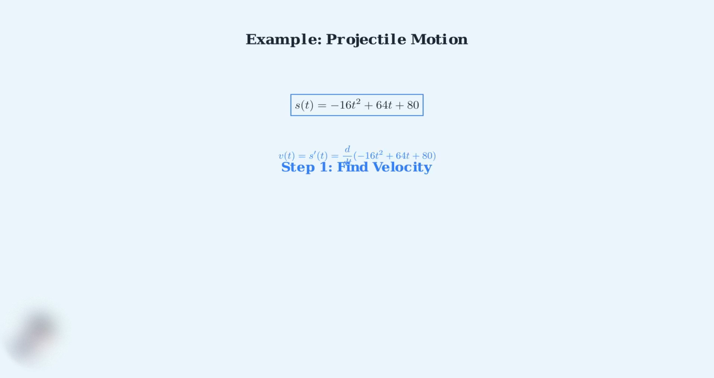Step 1. To find velocity, we take the first derivative of the position function. Velocity equals s prime of t, which is the derivative of our position function. Using the power rule, the derivative of negative 16t squared is negative 32t, the derivative of 64t is 64, and the derivative of the constant 80 is 0. So our velocity function is v of t equals negative 32t plus 64.